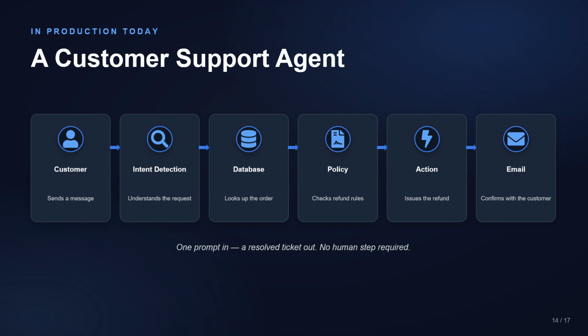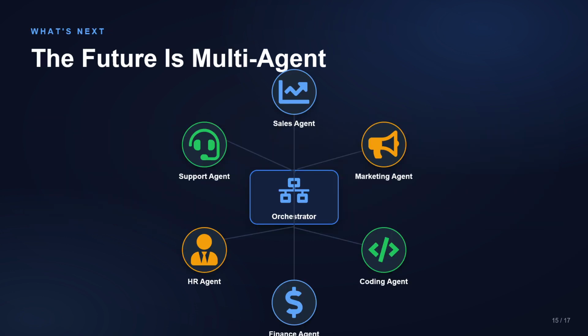Now let us see what a multi-agent architecture looks like. The future of AI is not about one powerful agent doing everything. Instead, multiple specialized AI agents will work together. For example, one agent can handle sales, one can handle writing and coding, and another can handle managing finance, with an orchestrator to coordinate all of them to complete complex business tasks more efficiently.